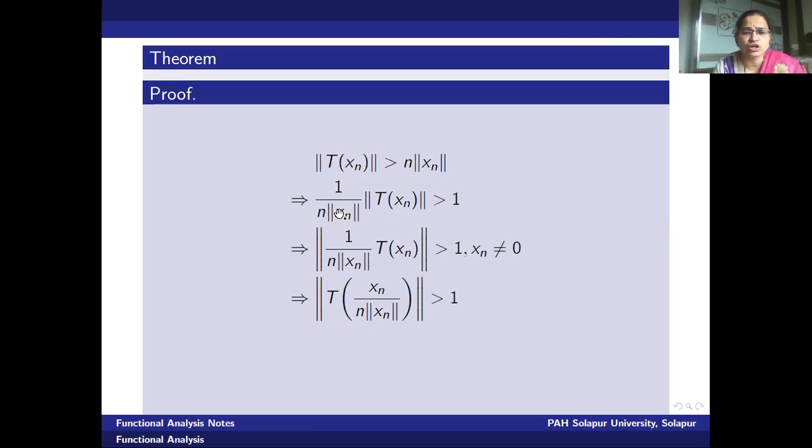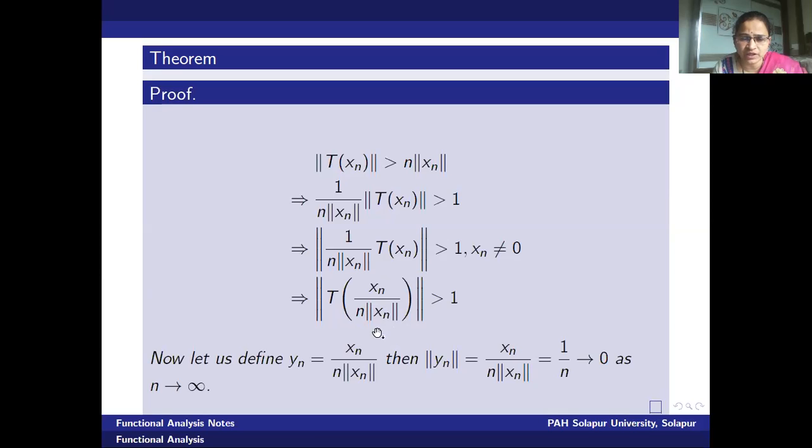Therefore, shifting this scalar into the norm, 1 upon n into norm of xn into t of xn. Okay. Therefore, this is a scalar. Now, absorbing this scalar in the t function, because t is linear, we can write the next step as norm of t of xn upon n into norm of xn strictly greater than 1 for xn not equal to 0 surely. Okay. Therefore, the inequality we have obtained is norm of t of xn upon n into norm of xn is greater than 1.